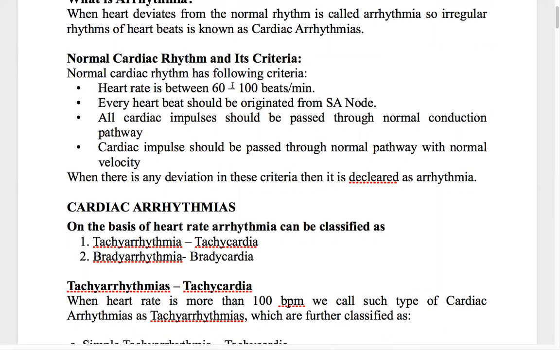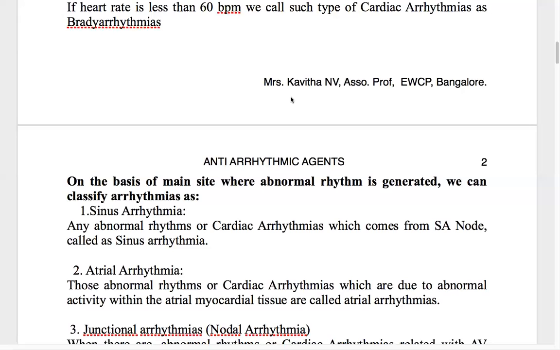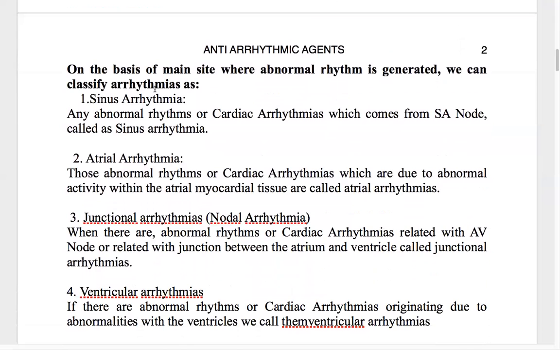So based on where it originates, at which place of the heart, we can classify the cardiac arrhythmias. The first one is sinus arrhythmia: any abnormal rhythm which comes from the SA node is called sinus arrhythmia.